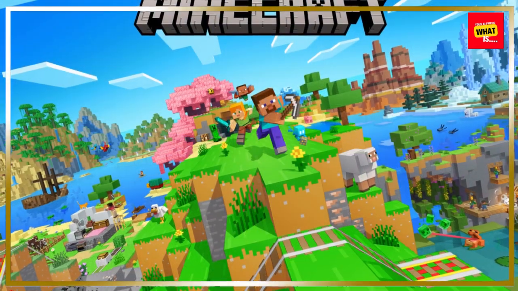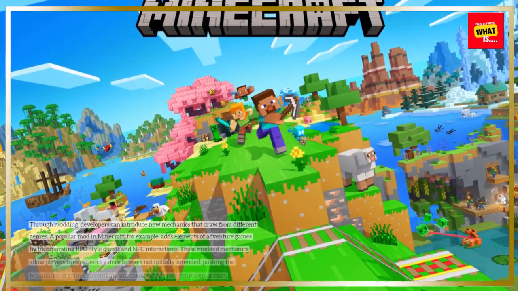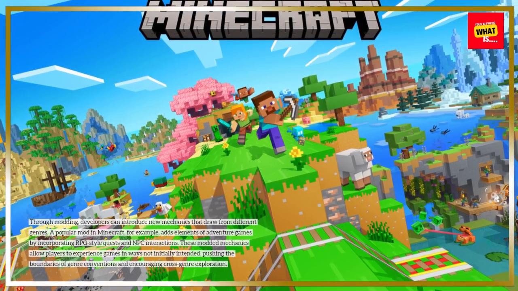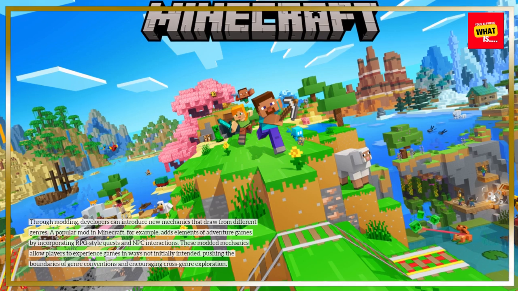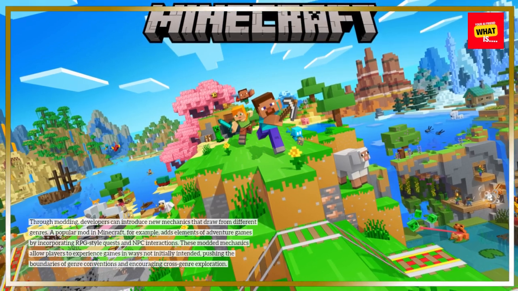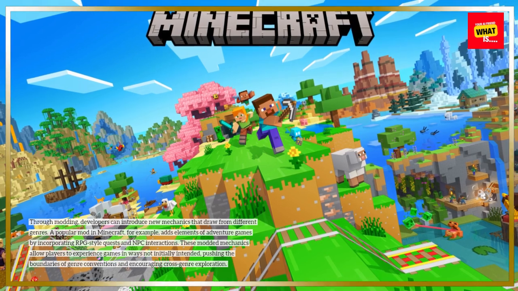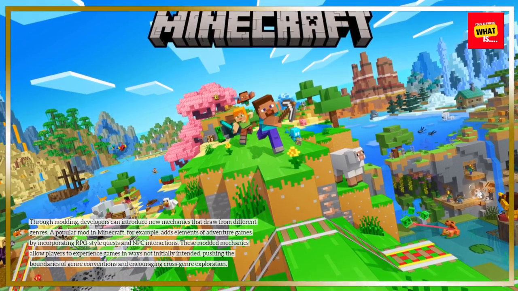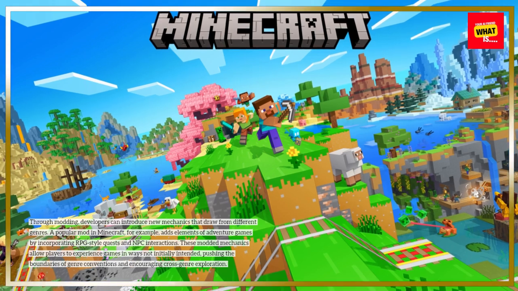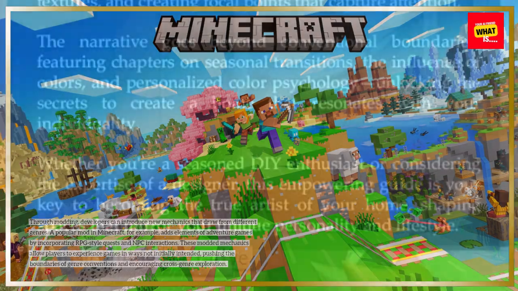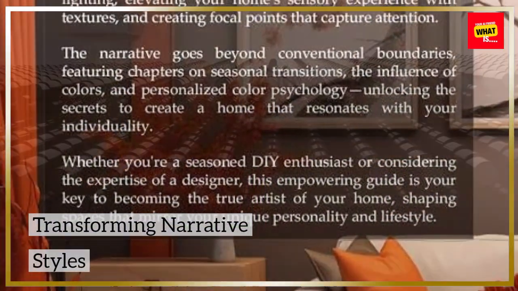Creating new gameplay mechanics. Through modding, developers can introduce new mechanics that draw from different genres. A popular mod in Minecraft, for example, adds elements of adventure games by incorporating RPG-style quests and NPC interactions. These modded mechanics allow players to experience games in ways not initially intended, pushing the boundaries of genre conventions and encouraging cross-genre exploration.